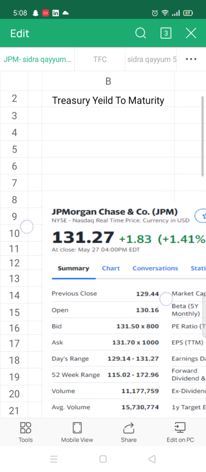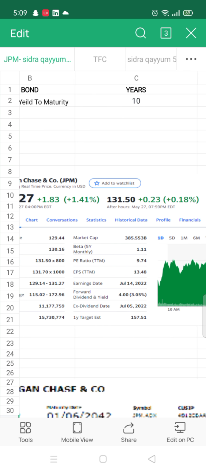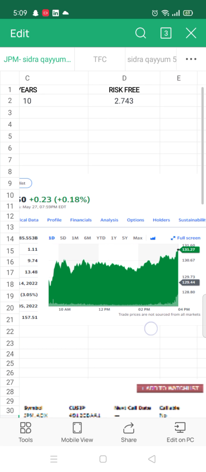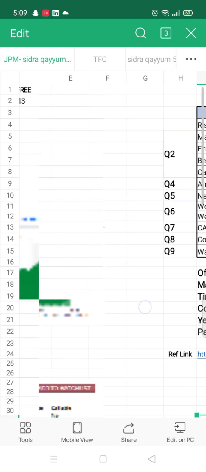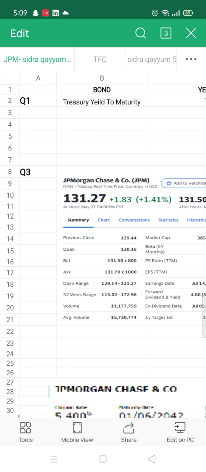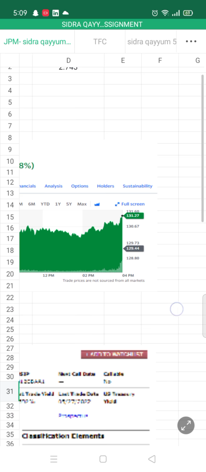JPM bonds. So here the treasury yield to maturity bond is 10 years and the risk-free rate is 2.743. Here is the summary of JP Morgan and the beta rate of 5 years is 1.11.